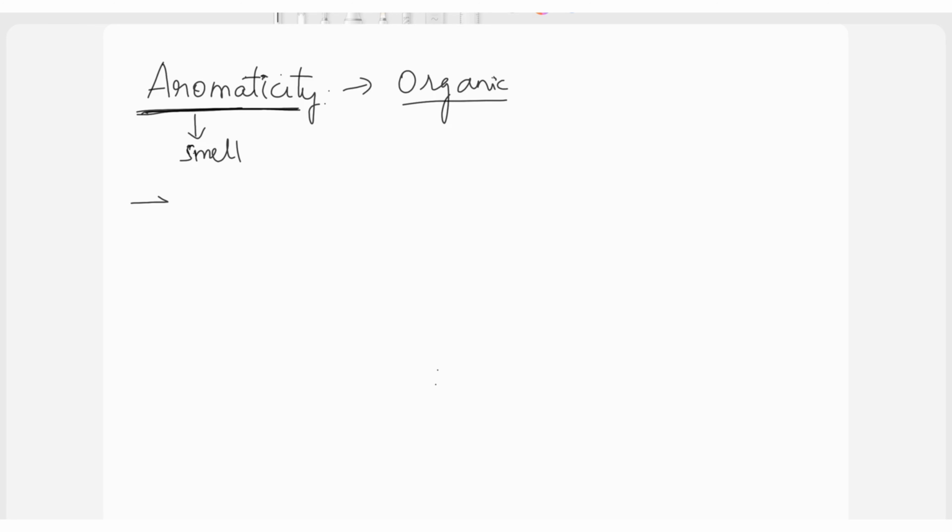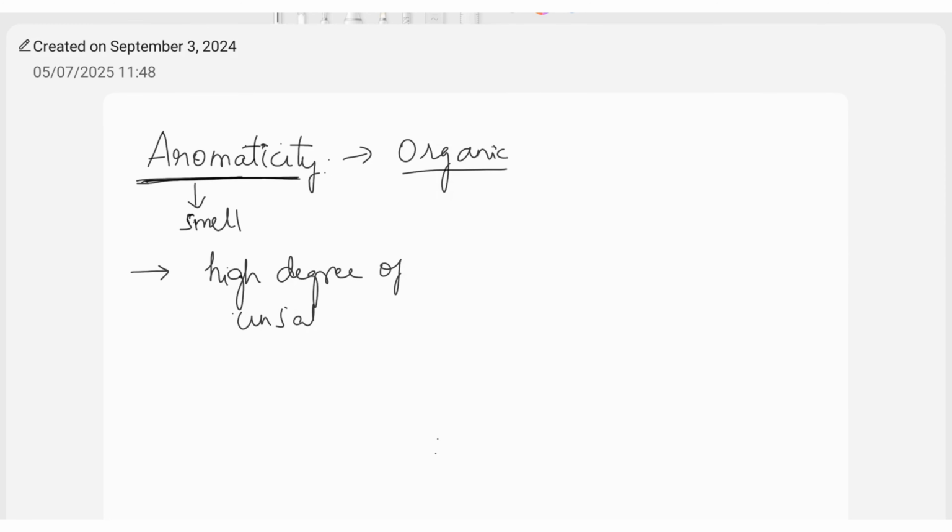It is about a property where compounds that have a high degree of unsaturation behave like saturated compounds. So what is aromaticity? It is a property where compounds with a high degree of unsaturation behave like saturated compounds.